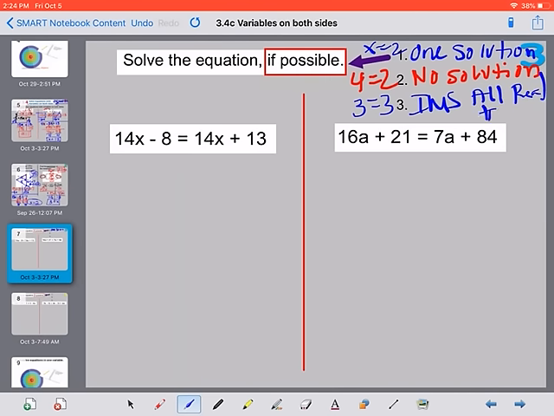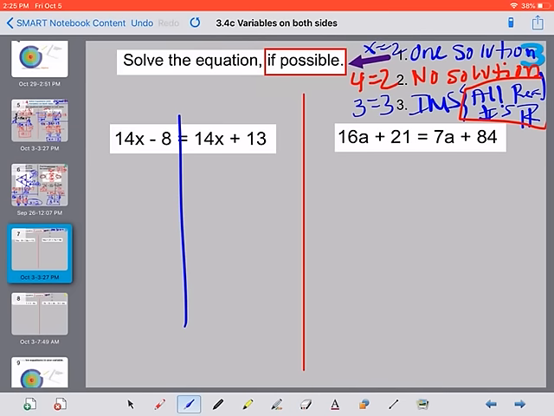All real numbers. The symbol for all real numbers is a double-lined R. So either one of those would be a good solution. I would normally pick all real numbers because they're telling you no matter what you plug in for x, both sides are going to be equal to each other. I could plug in a 1 and they'd be equal. I could plug in a 2 and they'd be equal. So let's solve a couple and see what we get for solutions.